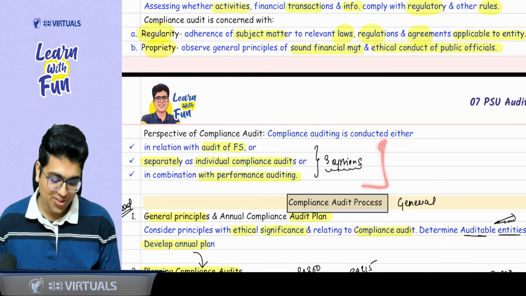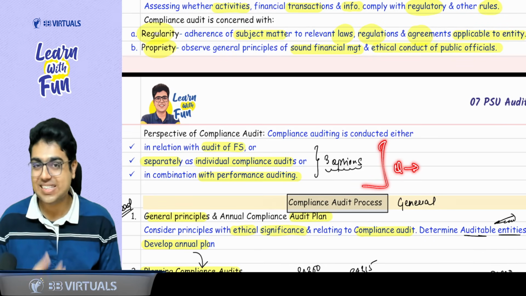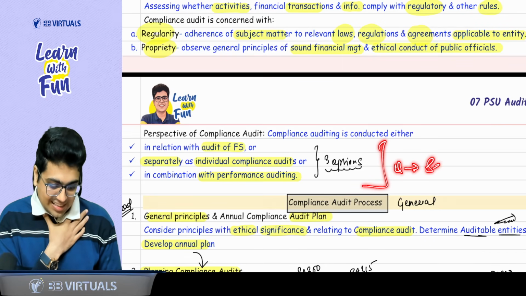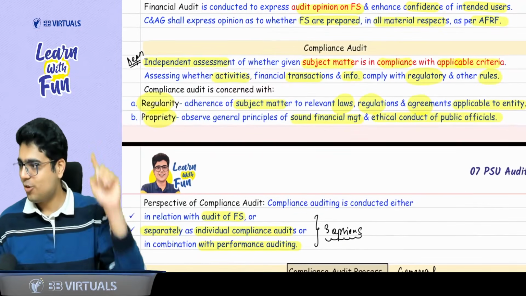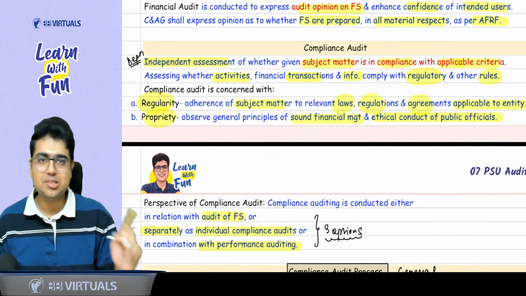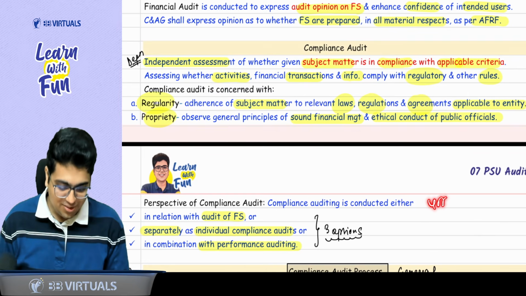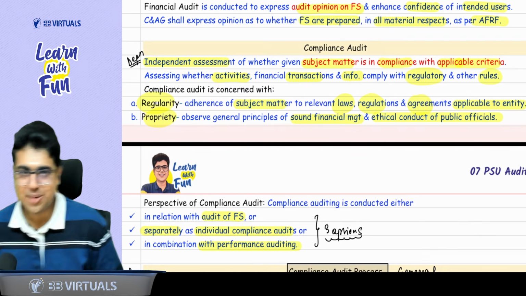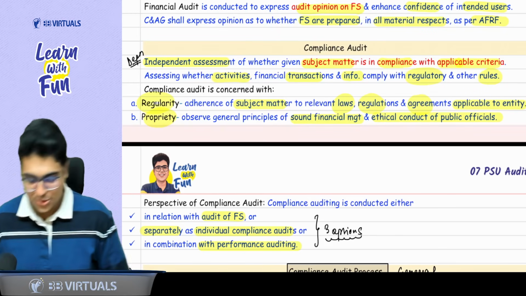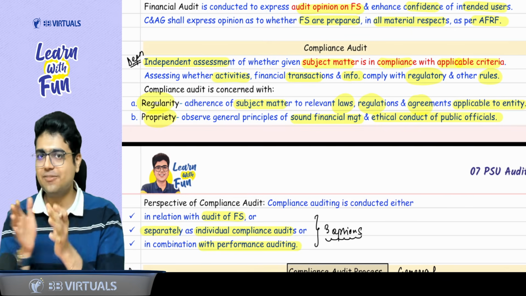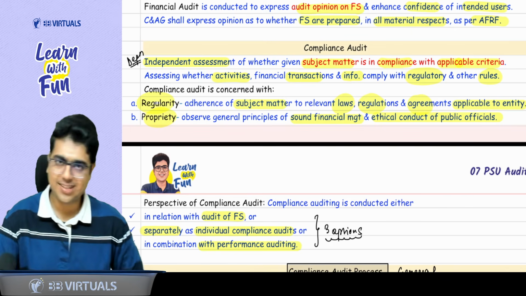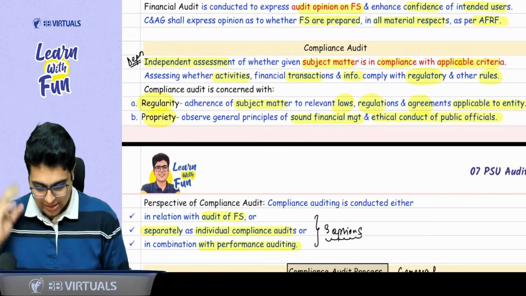So this question on compliance audit was asked in, you know which exam? Sir, which exam? Recently it was asked in September 25 exam. Ki explain what do you mean by compliance audit and what is the perspective of compliance audit. It was asked for 4 marks. Okay, boss. Okay, sir. So don't worry, whatever I am teaching you, whatever I am guiding you, the same way you will see the things in the exams. Okay, sir. So with this, I think everything is done.